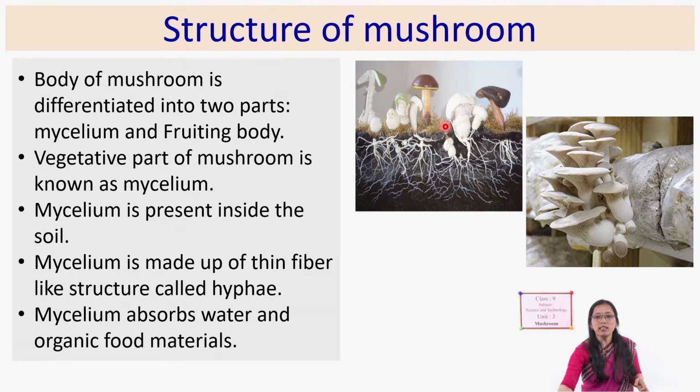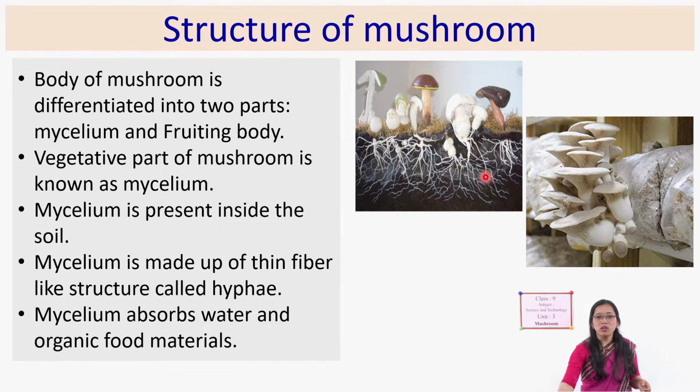Okay, and in this picture, these are growing artificially in a plastic bag. Inside the plastic bag there is paddy straw which is sterilized and just packed inside the plastic, and from it these mushrooms, that means these fruiting bodies, are coming out, and the vegetative part is inside this plastic bag.